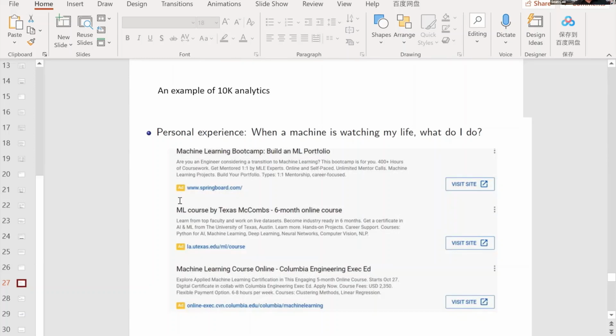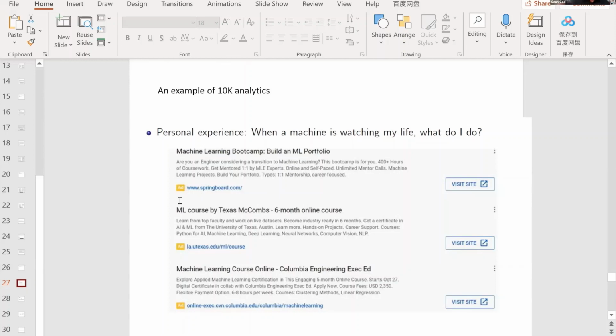So I want to talk about one example of how you do the 10K analytics. Let me give you the big picture of what we are doing here. I was in computer science before, and I do a lot of AI and machine learning work. A lot of websites recommend machine learning bootcamps and that kind of stuff to me. What does that mean? That means my browsing history is watched by machines. I think machines are watching your browsing history too. This is your personal experience.